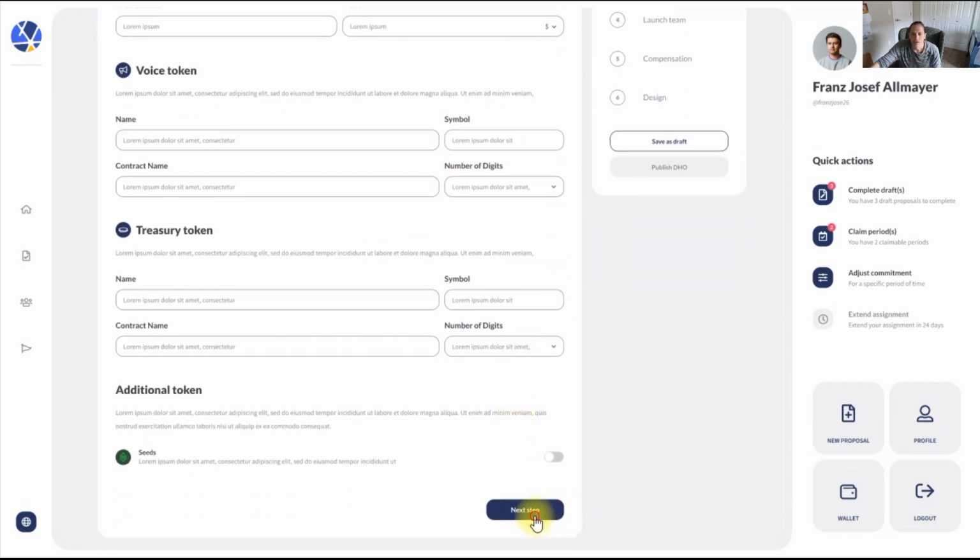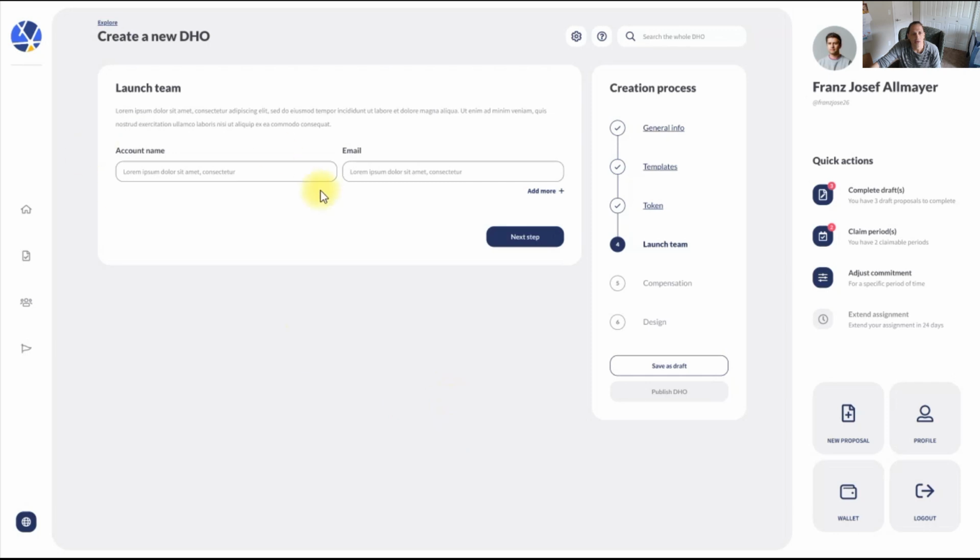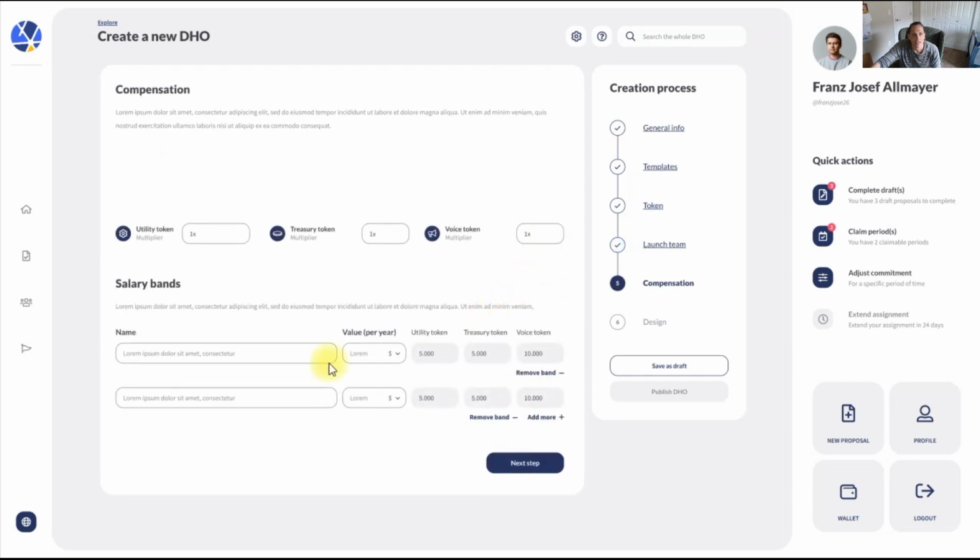Okay, so you've designed your tokens. The next step is you come in here and you design your launch team, you set up their account names, you give them email invites, etc. Then you're going to design your first compensation roles. So this is where we're going to come in and set some of the main starting points for how your organization might compensate people who are contributing to the project.